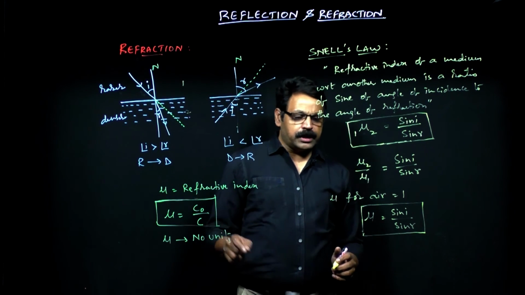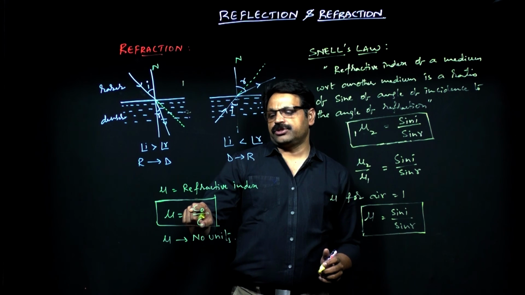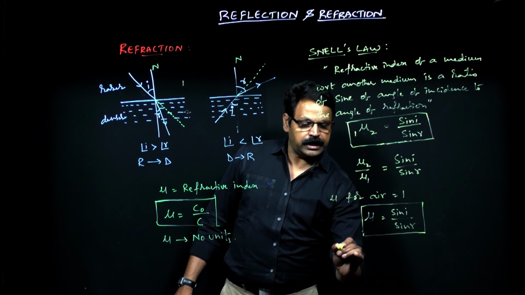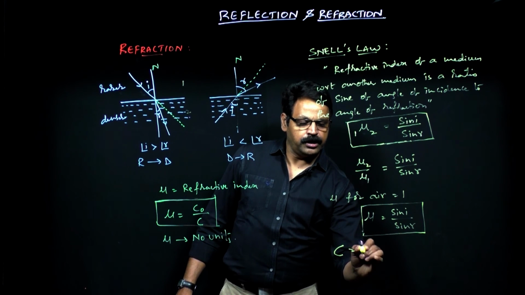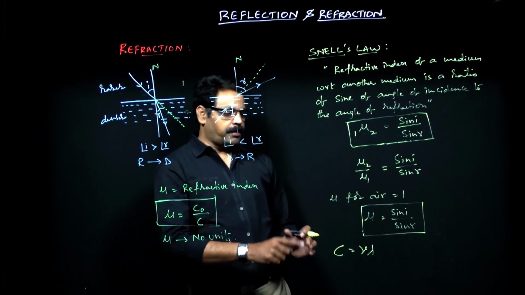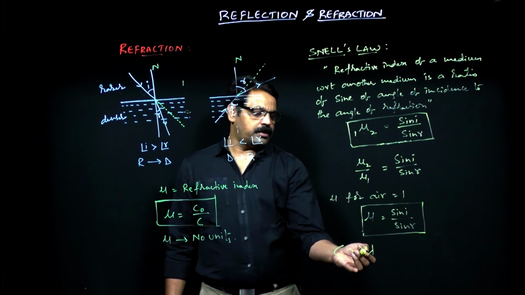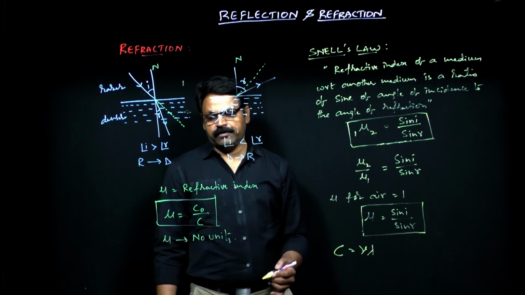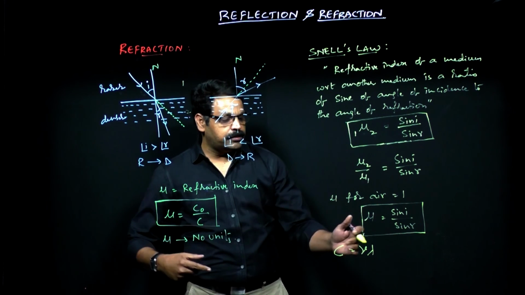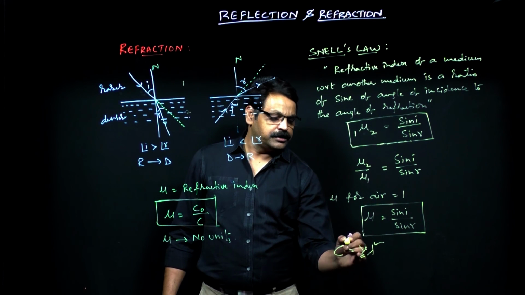One more point to remember is that the refractive index is a function of velocity, and velocity is a function of nu lambda, a formula from wave theory. So velocity is a function of the frequency and wavelength of the light. Whenever light enters from one medium to another, the frequency does not change but the wavelength changes.